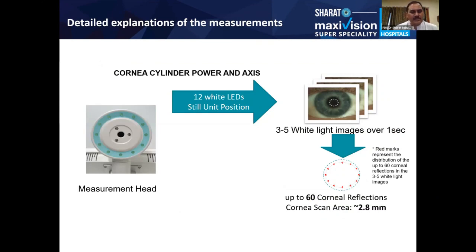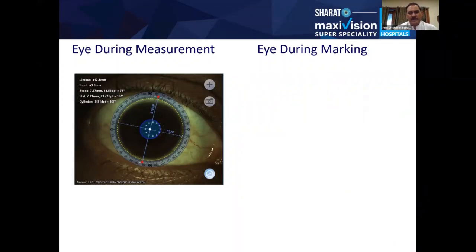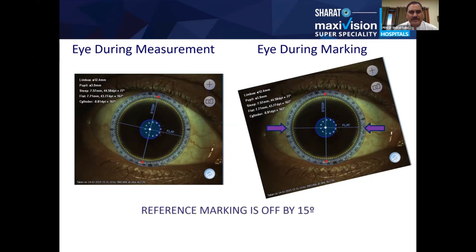And this is the machine I was talking about, the diagnostic unit in the OPD, which has 12 white LEDs, which produce a reflection onto the cornea. And then it records the corneal curvature of the central 2.8 millimeter of the cornea. This is how it measures. If there is a tilt in the cornea, you have that, but you have to take care of it by making sure that the patient's head is correctly placed onto the machine.